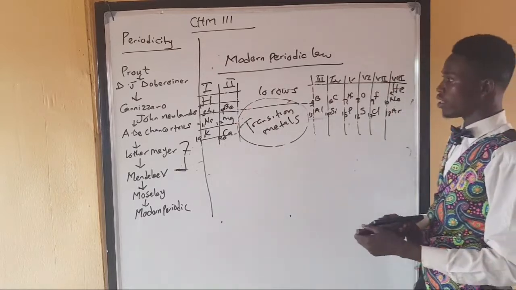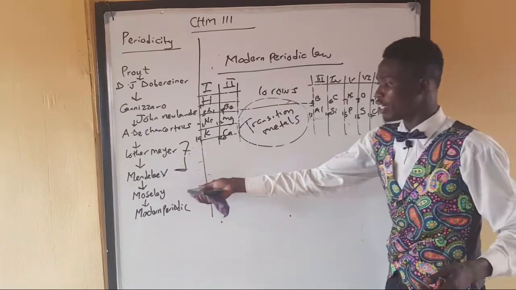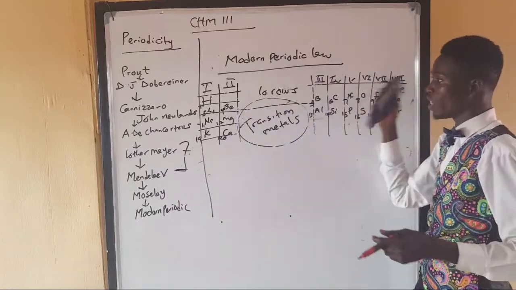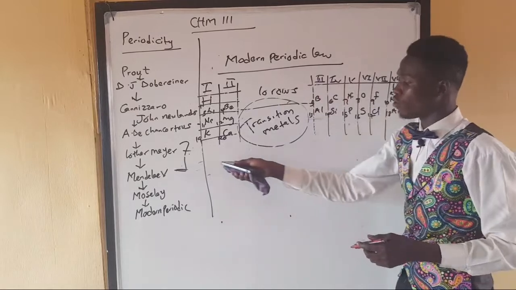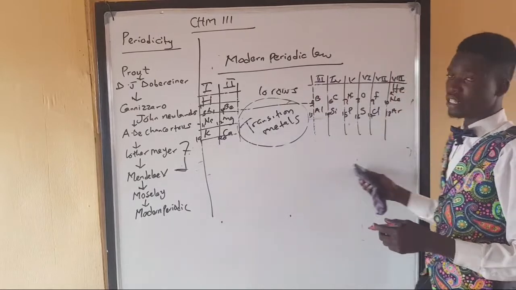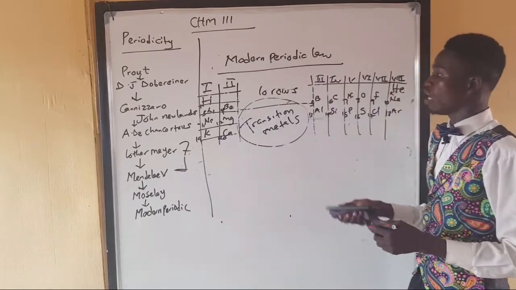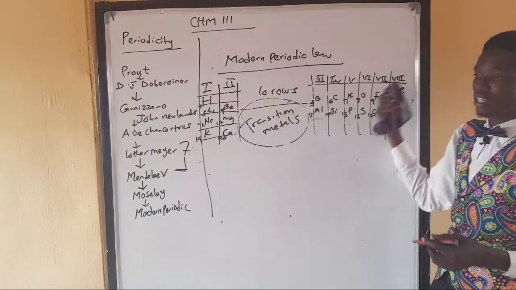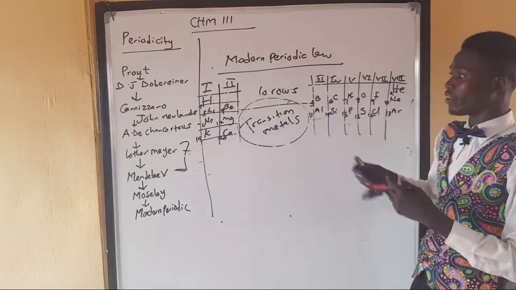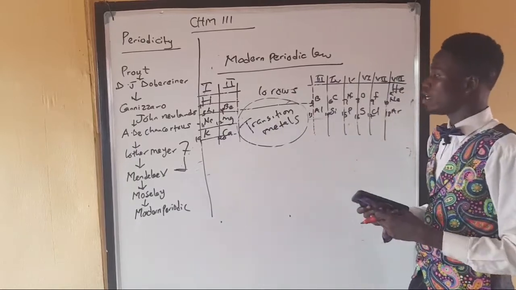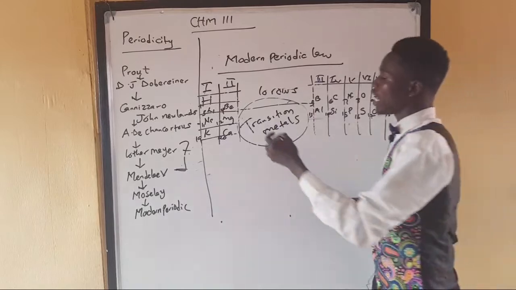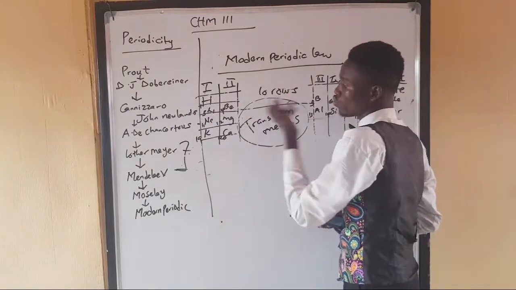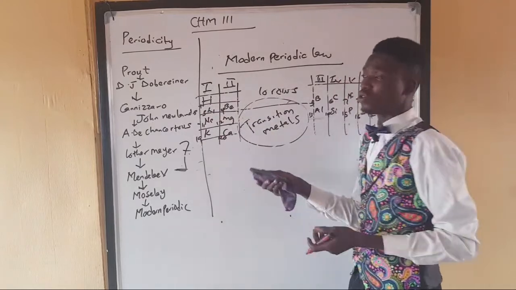Now we notice that if we still go with the Mendeleev and the Moseley periodic table, while we are not saying we have 18 groups but 8 groups, I can actually account for the valency of all the groups in the periodic table, apart from the transition metals. That means from group 1 to 8 in Moseley's table, I can actually account for their valency. But before that, I said earlier that these rows are the periods: row 1, row 2, row 3, row 4, up to 7. So they are the periods.